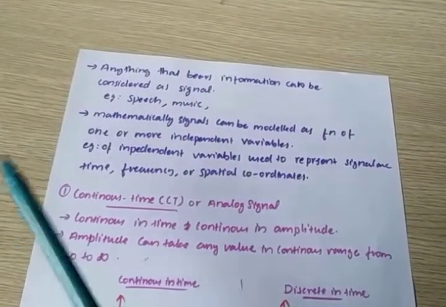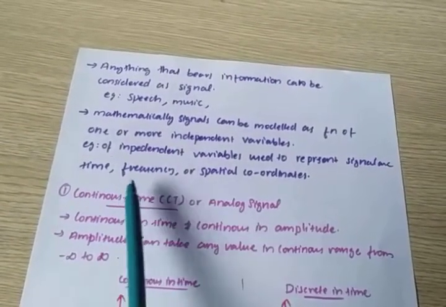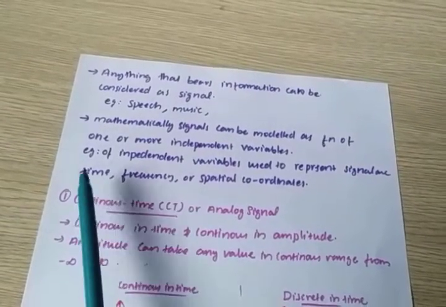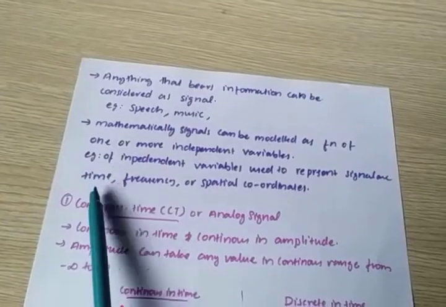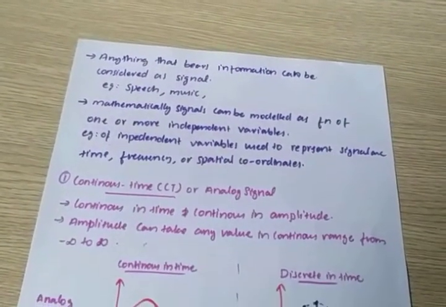In this chapter, we will discuss the independent variable as time. Here we consider the signal with respect to time, and what happens to the amplitude as time increases. That is what we discuss in this chapter.